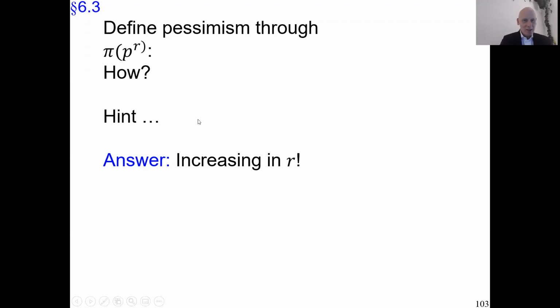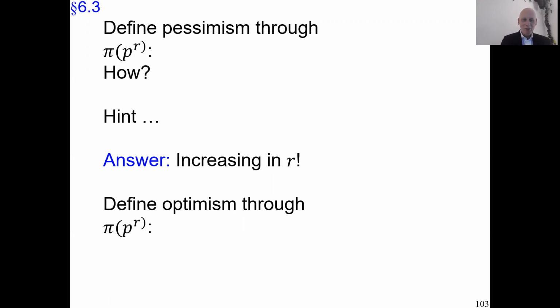So indeed, this is how we formally, mathematically, define pessimism in rank-dependent utility: as this function being increasing in R. And I think that captures the psychology of it. Now, of course, we can ask the same question about optimism, the opposite of it. You can pause the video and think how dependence of that kind would capture it. I assume it will be quite obvious, but okay, you stop the video, you think about it.